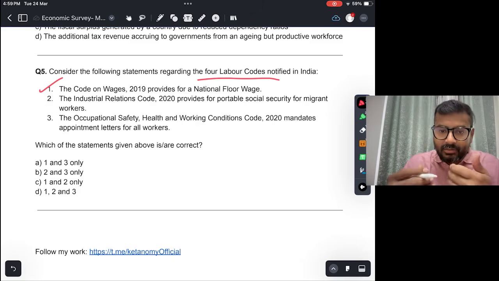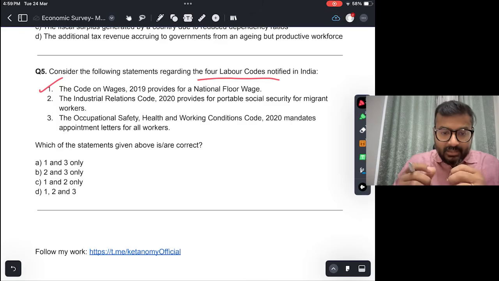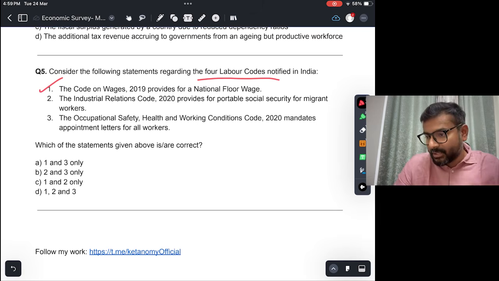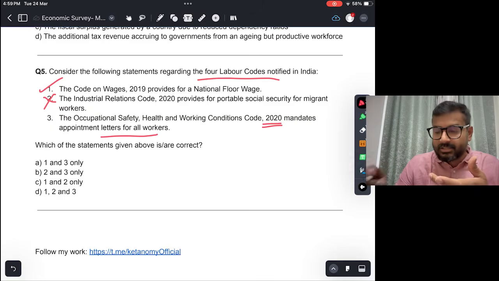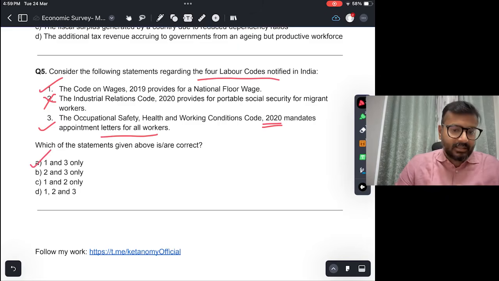So again, do you think through even logical thinking is this a correct statement? Because this has happened, but this is not under industrial relations code, right? Code on social security के अंदर ये provision है, so this is incorrect. The Occupational Safety, Health and Working Conditions Code 2020 mandates appointment letters for all workers. This is true. Okay. Appointment letter for all workers is made mandatory through this code. So answer would be A, 1 and 3.